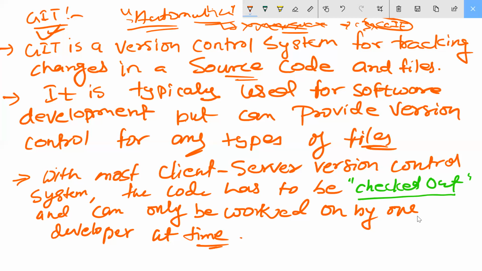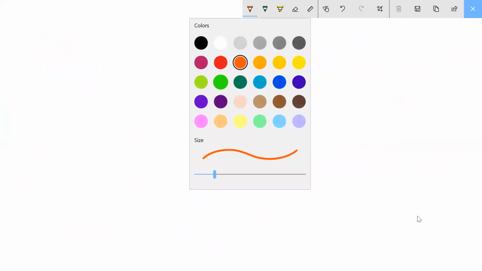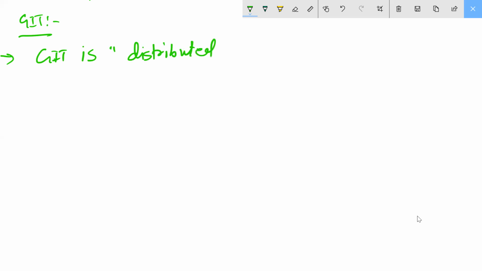Okay, come down. The next point to write here, inside Git only. What is Git telling you? Git is a distributed version control system.